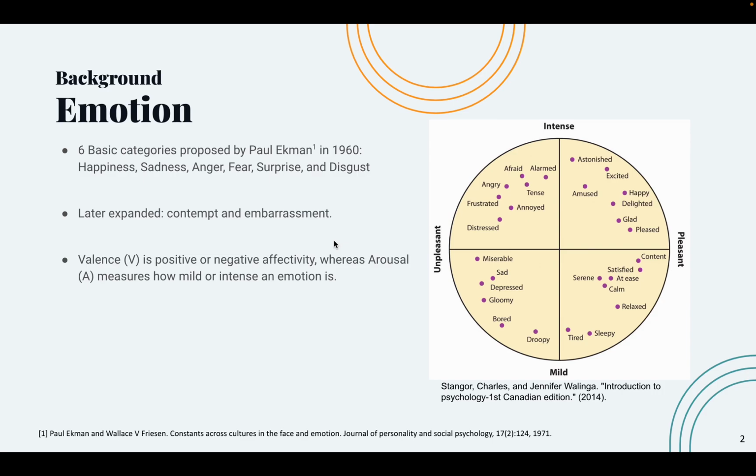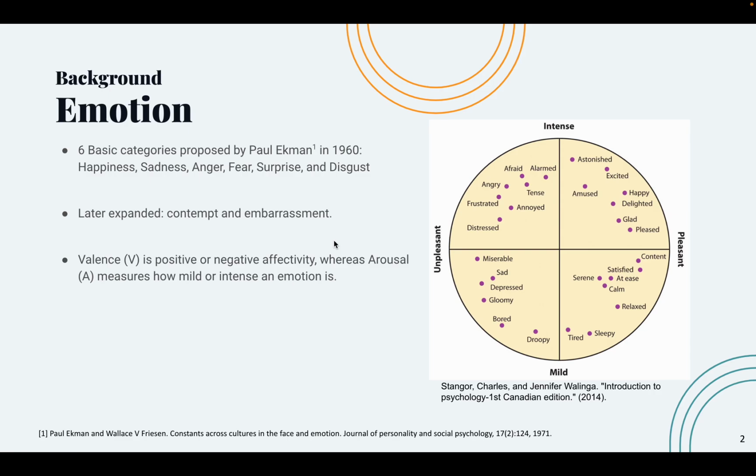Throughout history, psychologists and researchers tried so hard to find representations for emotions. In the 1960s, Paul Ekman proposed 6 fundamental human emotions: happiness, sadness, anger, fear, surprise, and disgust. He later on added 2 more emotions, contempt and embarrassment. But also, so many other researchers proposed different ways of categorizing emotions.